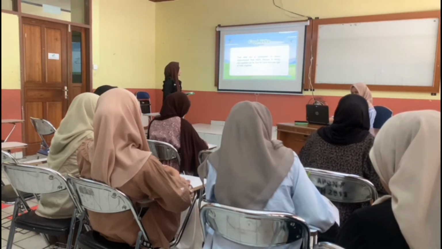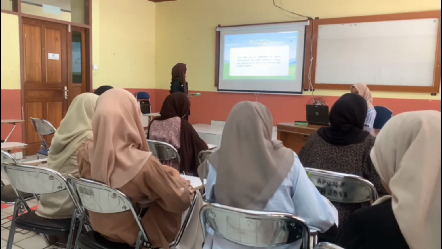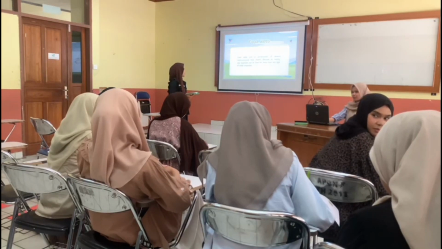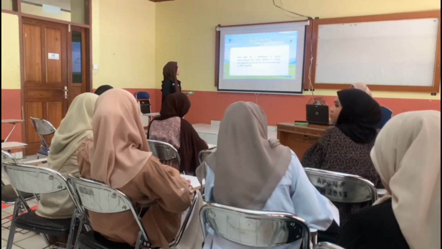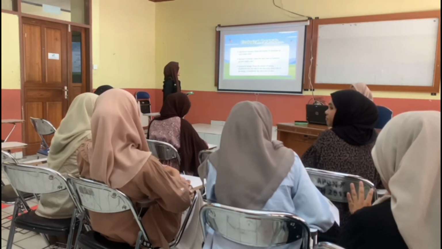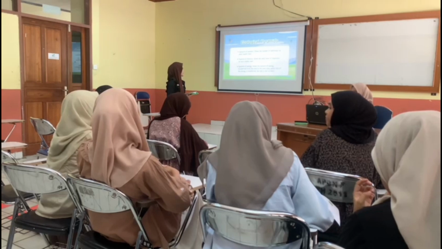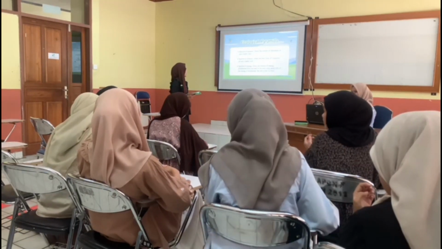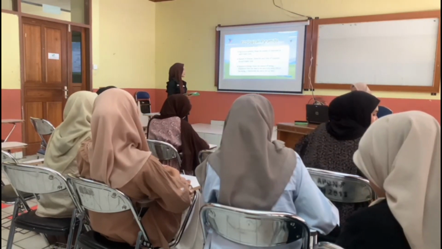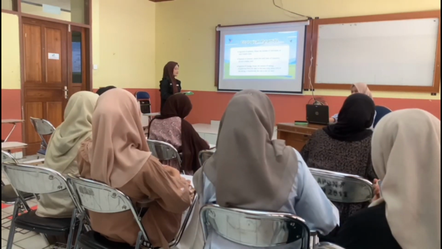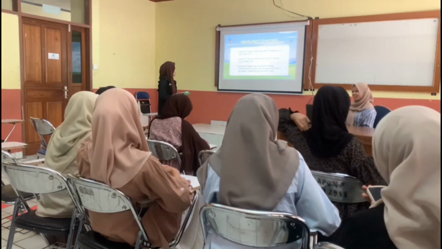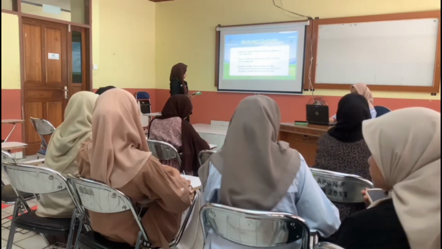Food webs. Food webs are a combination of several interconnected food chains, because in reality, an organism can be food for more than one type of other organism. Ecology pyramids. Pyramid of numbers shows the number of individuals at each trophic level. Pyramid of biomass shows the total mass of organisms at each trophic level. Pyramid of energy shows the amount of energy transferred from one level to the next.